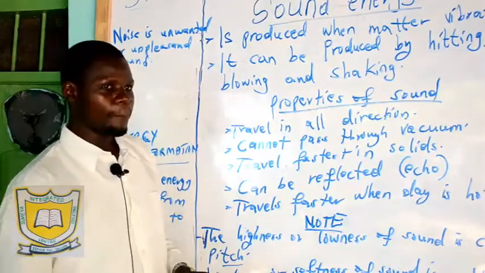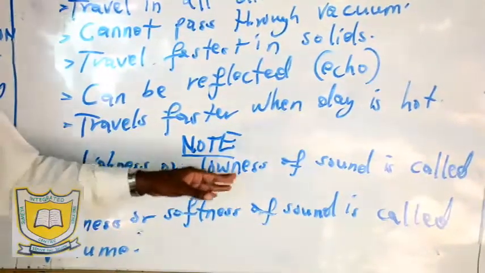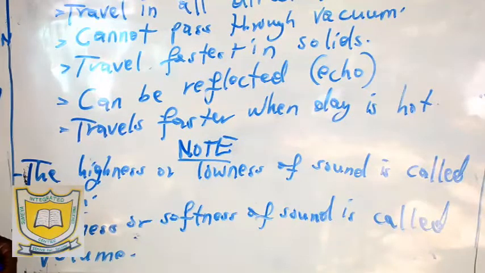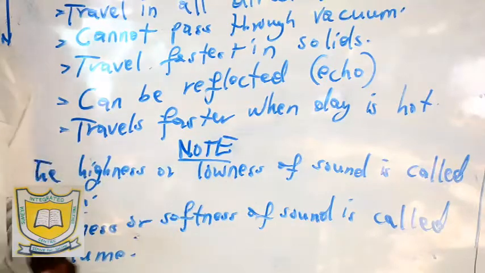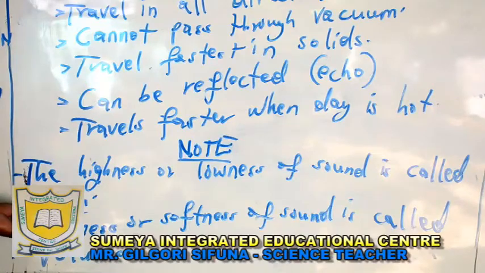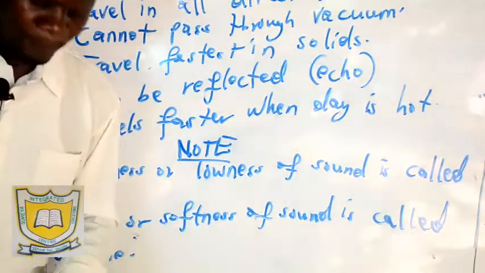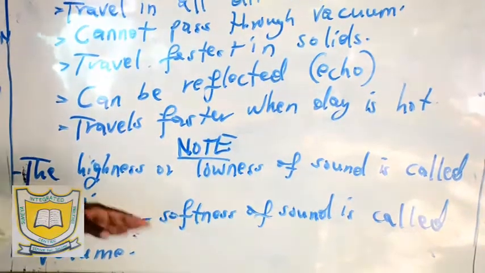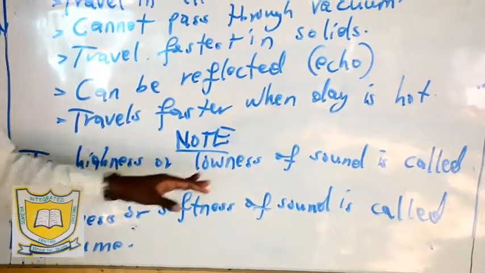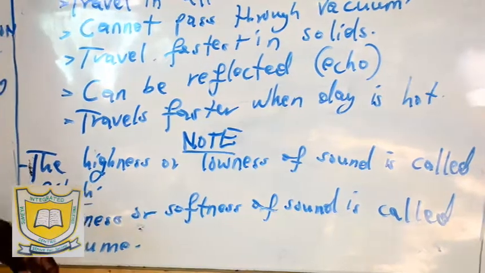Now, note here, we are stating that the highness or lowness of a sound is called pitch. This question is very common. You are asked, what is highness or lowness of sound? We stated that highness or lowness of sound is known as pitch. Number 2, loudness or softness of sound is called volume. Now, you might be asked to differentiate between pitch and volume. Pitch is highness or lowness of sound, while loudness or softness of sound is known as volume.